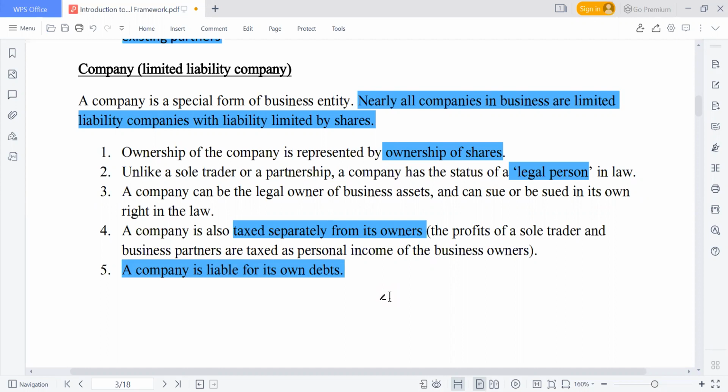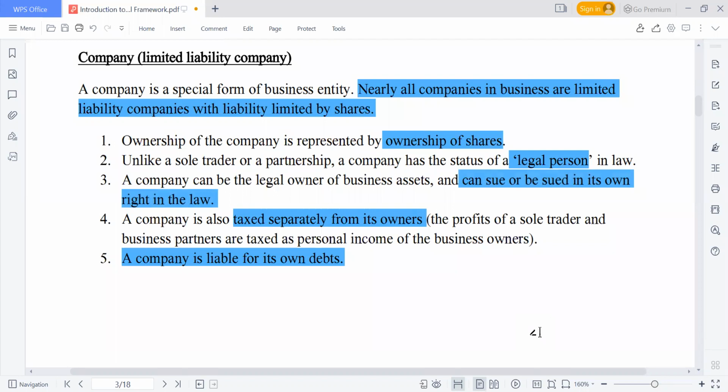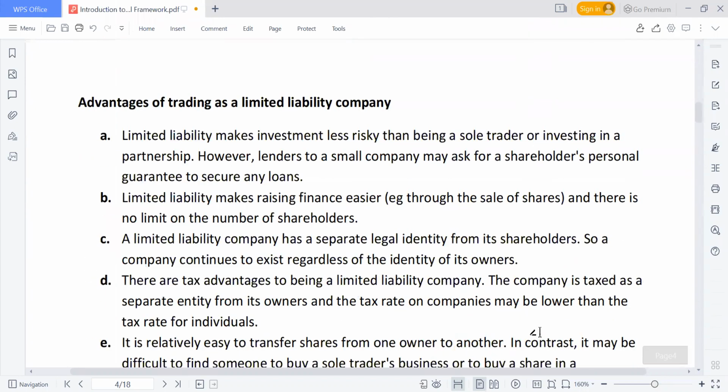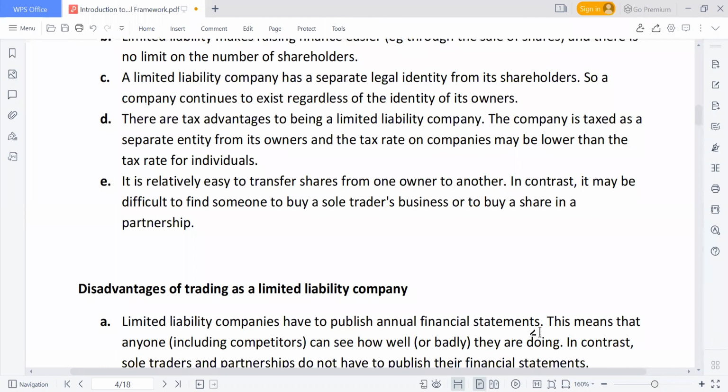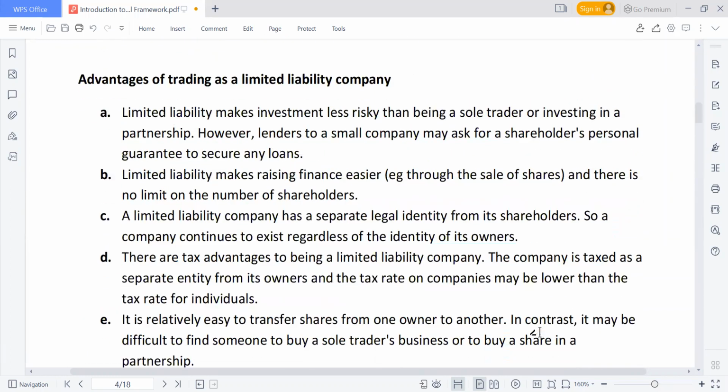So these are features of companies, specifically limited liability companies. We can have other forms of business organization. The ownership of the company is represented by ownership of shares. You have a legal person, it can be sued and be sued. The company is taxed in law. The profit of a sole trader and a business partner are taxed based on personal income tax, and the company is also liable for its own debt. What are the advantages and the disadvantages as well? Let me take two of these.